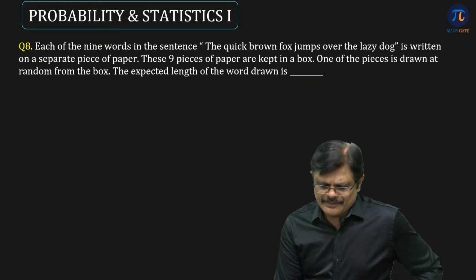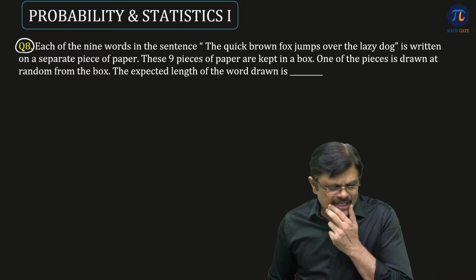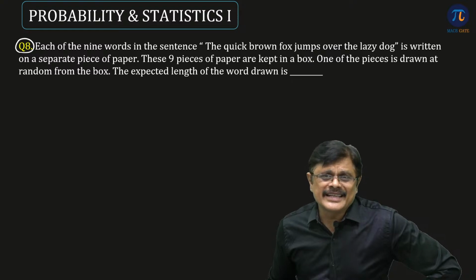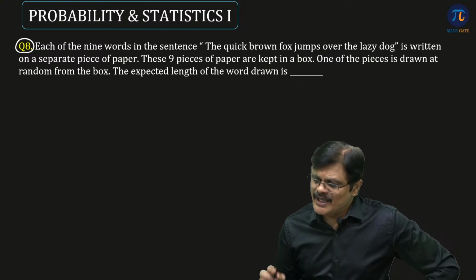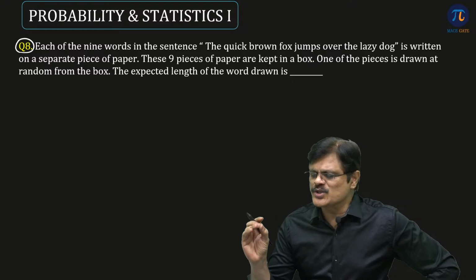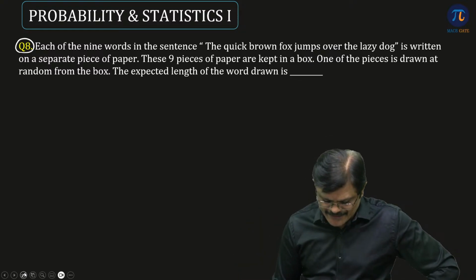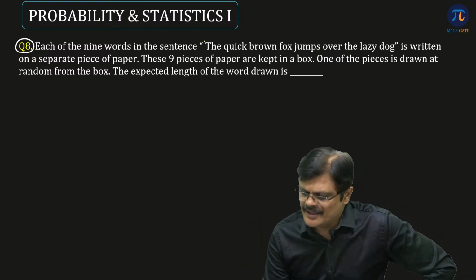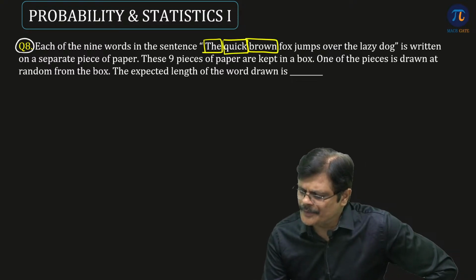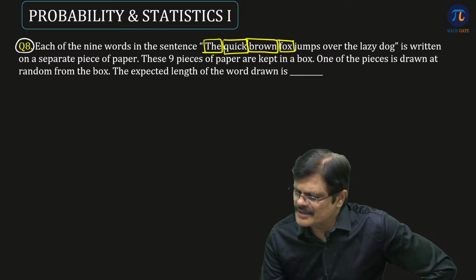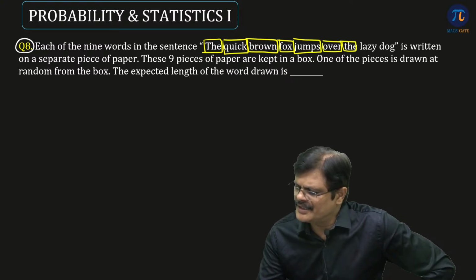Very interesting question. Very beautiful question. Each of the 9 words in the sequence, the quick brown fox jumps over the lazy dog, is written on a separate piece of paper.